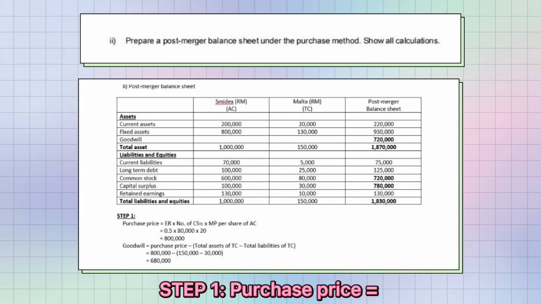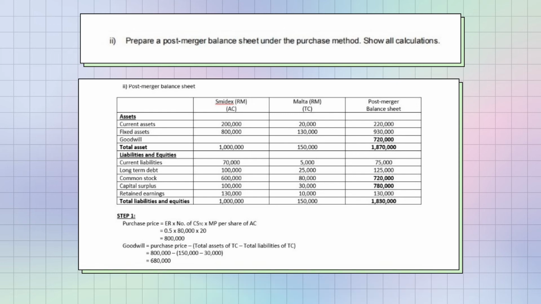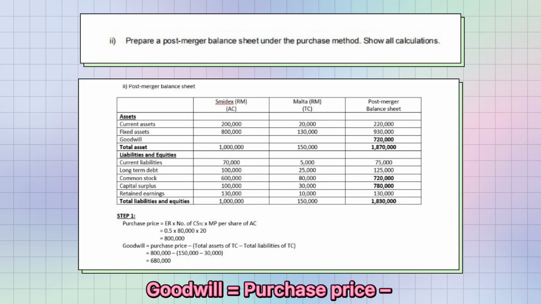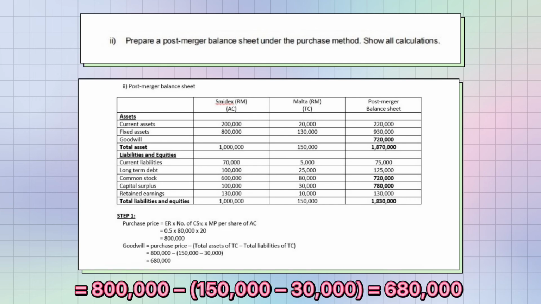Purchase price equals ER times number of CS for TC times market price per share of AC, equals 0.5 times 80,000 times 20 equals 800,000. For the goodwill equals purchase price minus total asset of TC minus total liabilities of TC, equals 800,000 minus